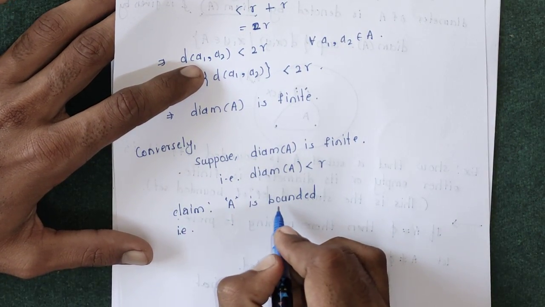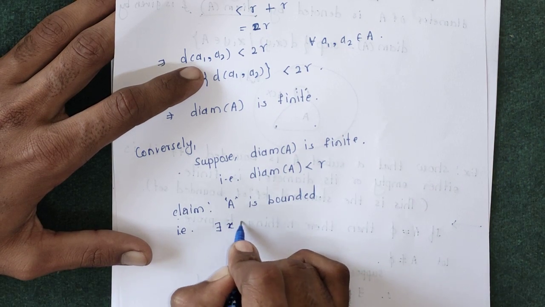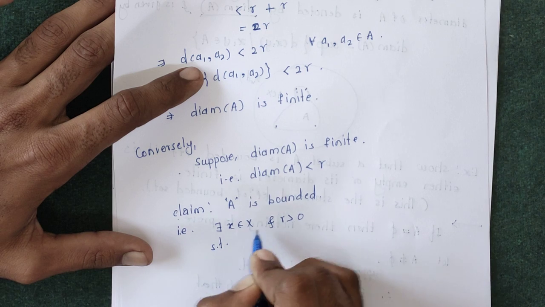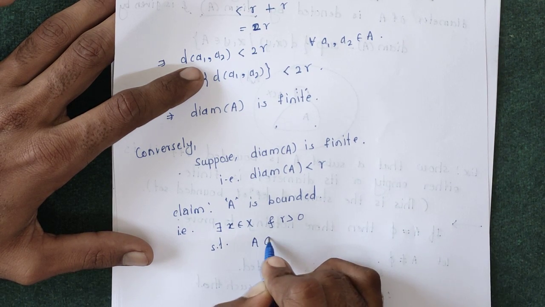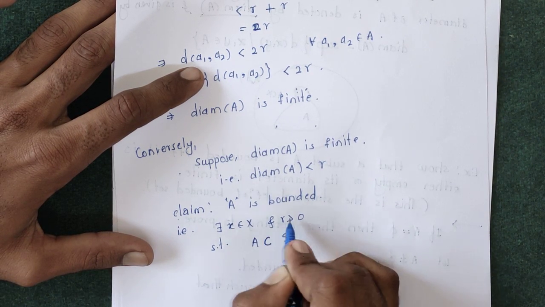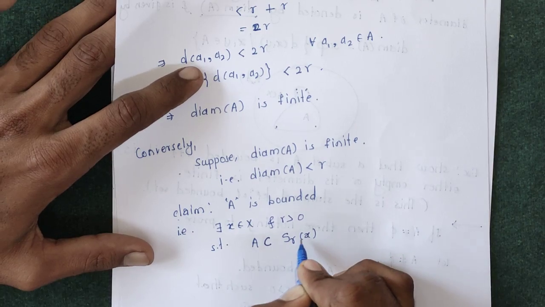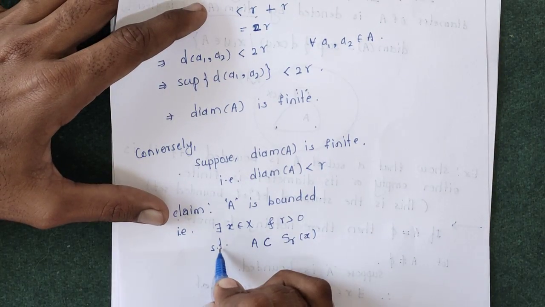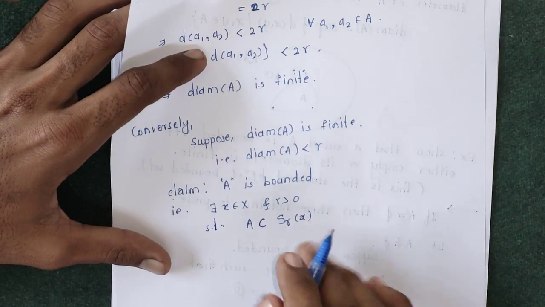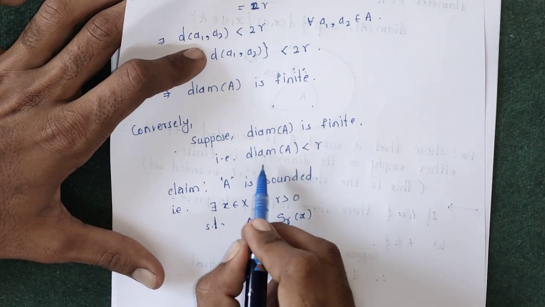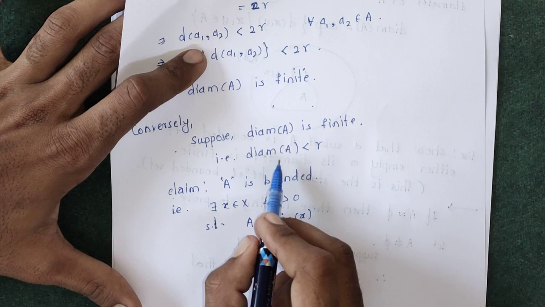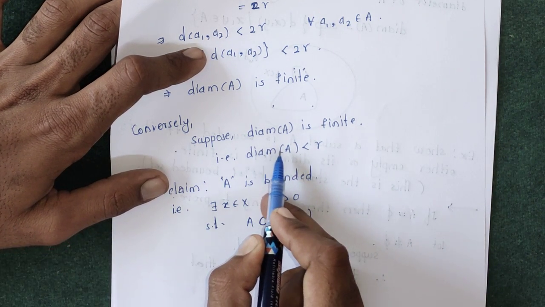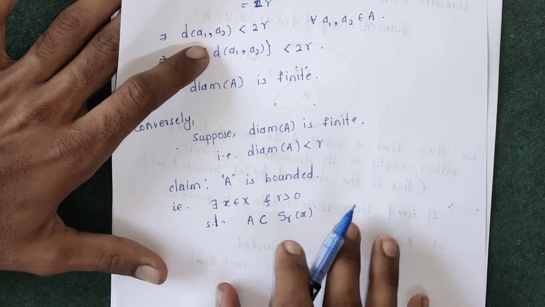We have to show A is bounded, meaning we have to show that there exists some element x in the metric space and some radius r greater than 0 such that A lies totally inside that open sphere centered at x with radius r. This is by the definition of open set. Now we will take one element of A, but the diameter of A is less than r, so we can write the distance between that element of A and some a prime is less than r.